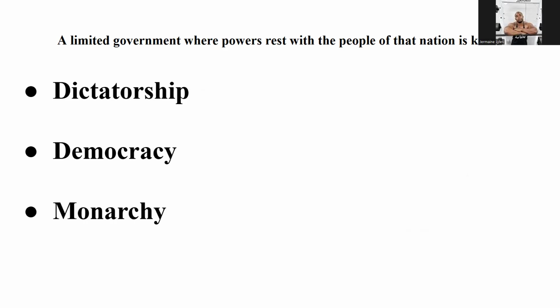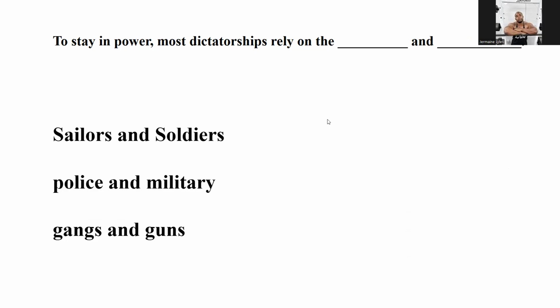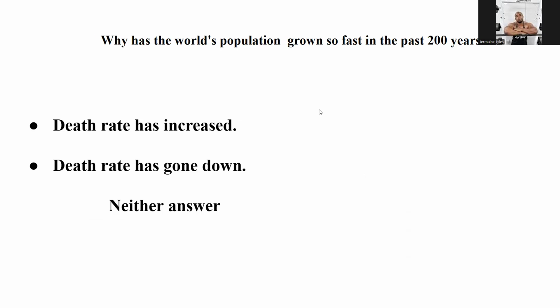A limited government where powers rest with the power of the people of that nation is called what? So power to the people. People have a say so in the government of the nation in which they live. That is a democracy. Remember, a monarchy is run by a king or a queen, and a dictatorship is a government where one person has absolute power and rule. To stay in power, most dictatorships rely on the police and military. Highly developed cultures are called what? Civilizations.